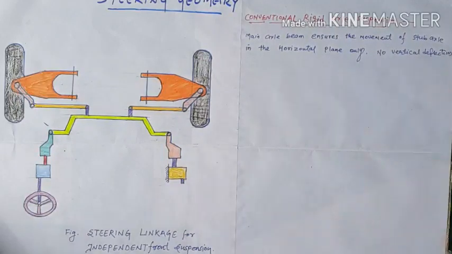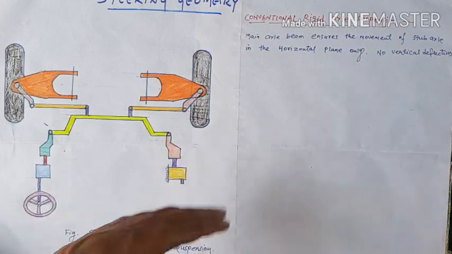Many times when we are driving, when road difficulties are there, the actual movement of the tires or wheels does not work properly. So we need a mechanism or system that controls the vertical deflection.